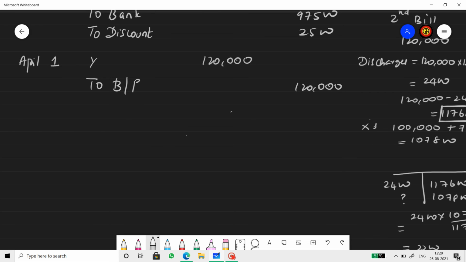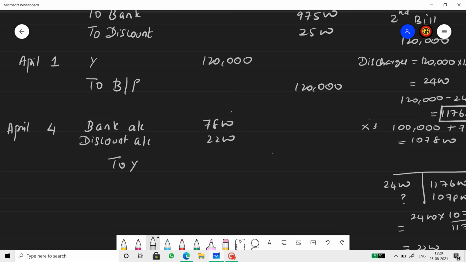So that is happening on April 4th. April 4th, bank account 7,800, discount account 2,200 to Y 10,000 rupees.